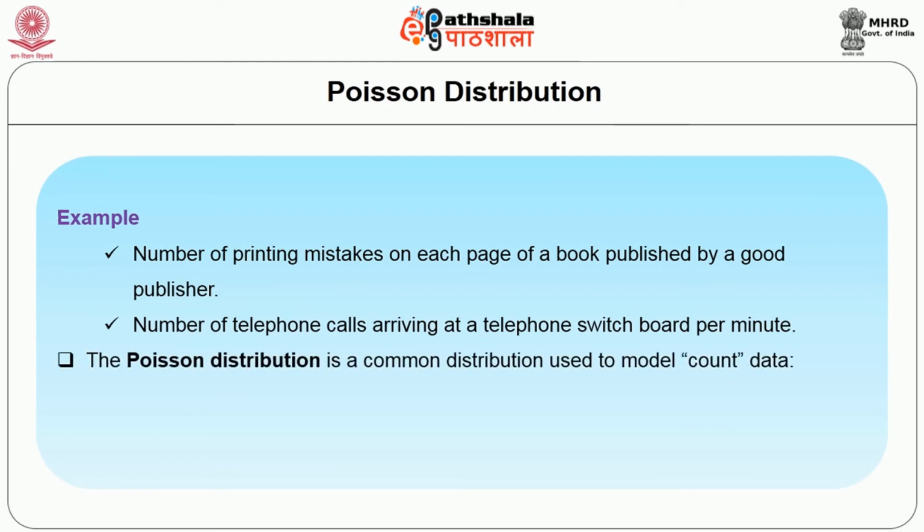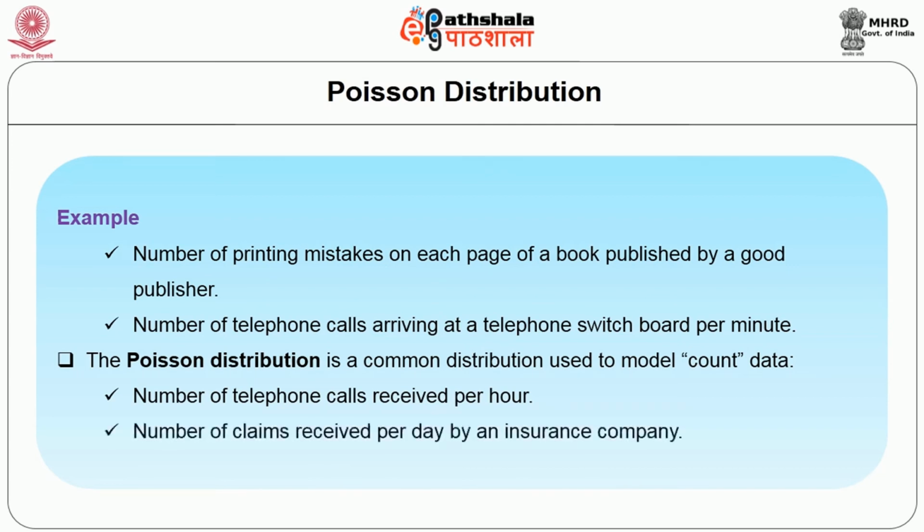The Poisson distribution is a common distribution used to model count data. For example, the number of telephone calls we receive per hour, the number of claims received per day by an insurance company, and the number of accidents per month at an intersection. These are examples we use to count results, and with the help of the Poisson distribution, we can find them out.